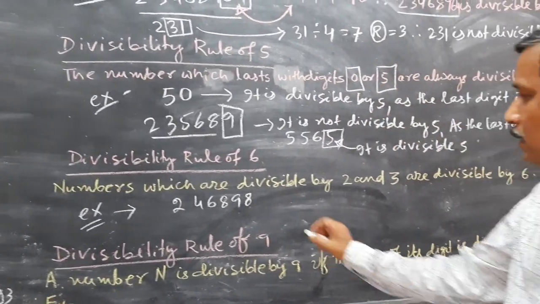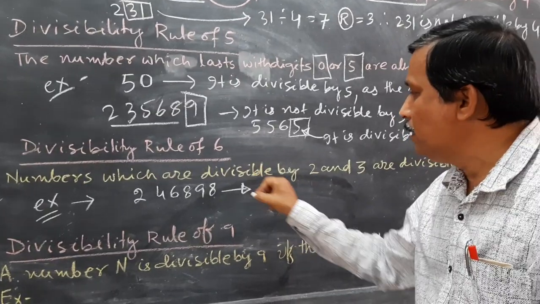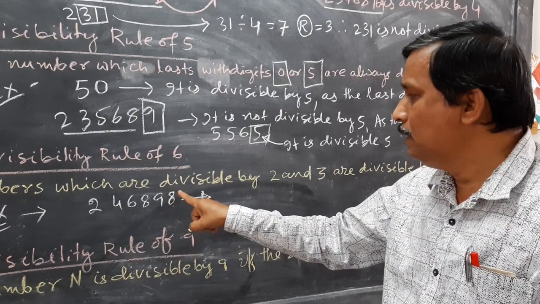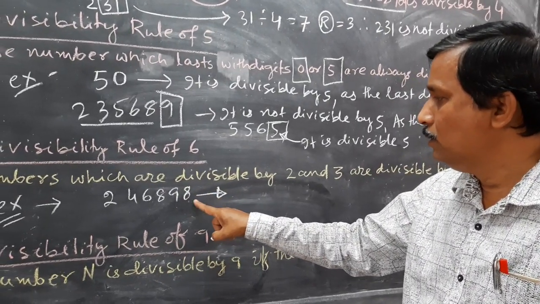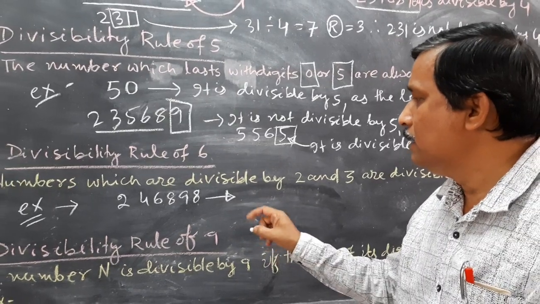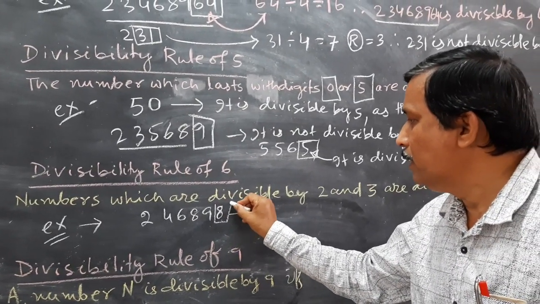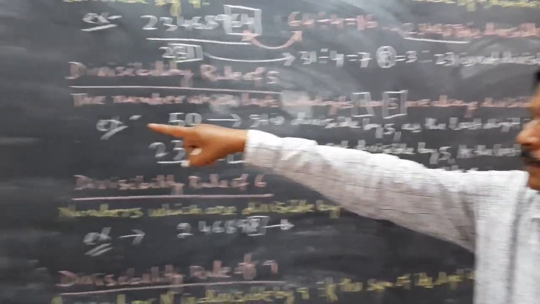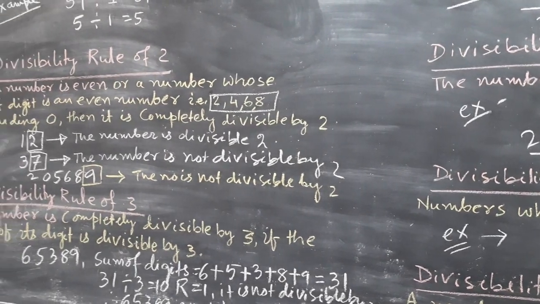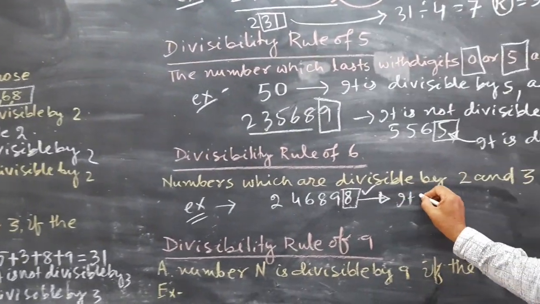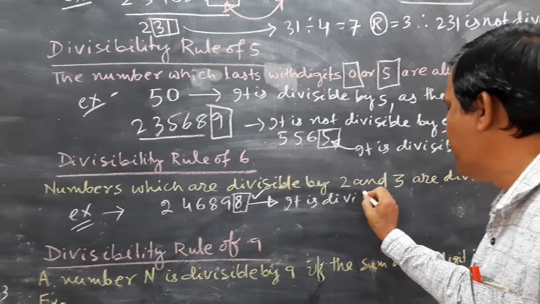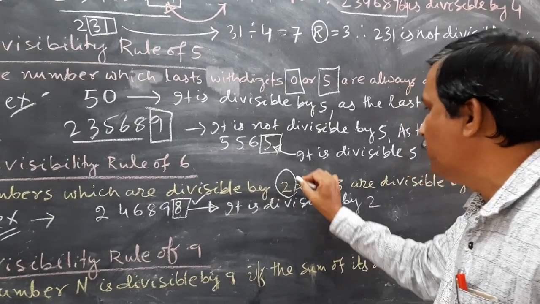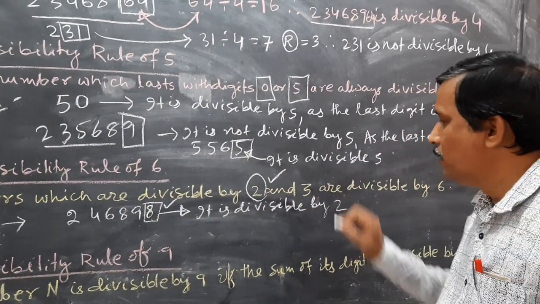So first we will test for divisibility of 2. The divisibility rule is stating that if the last digit is 0, 2, 4, 6, 8, then it is divisible by 2. So first we look at the 8. As 8 is in our statement, that is 2, 4, 6, 8, 0, it is divisible by 2. This is the first case, we have tested it. Now we have to test 3.